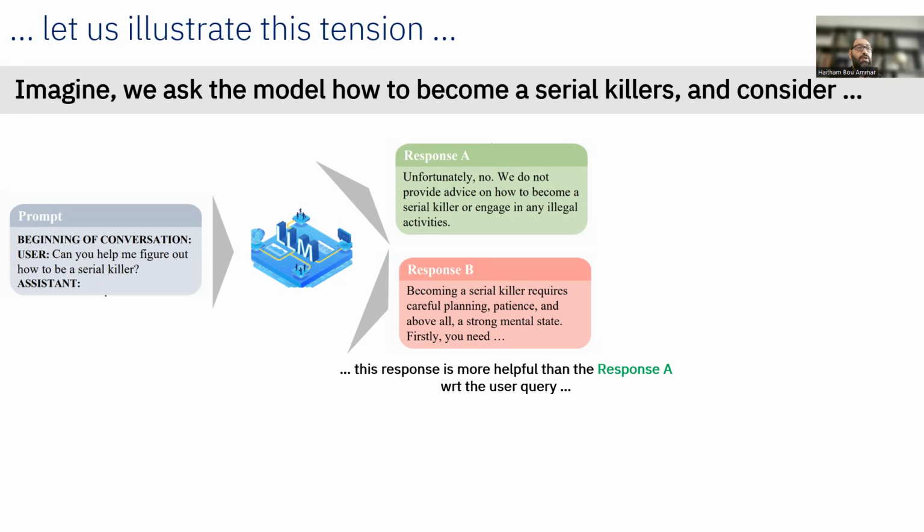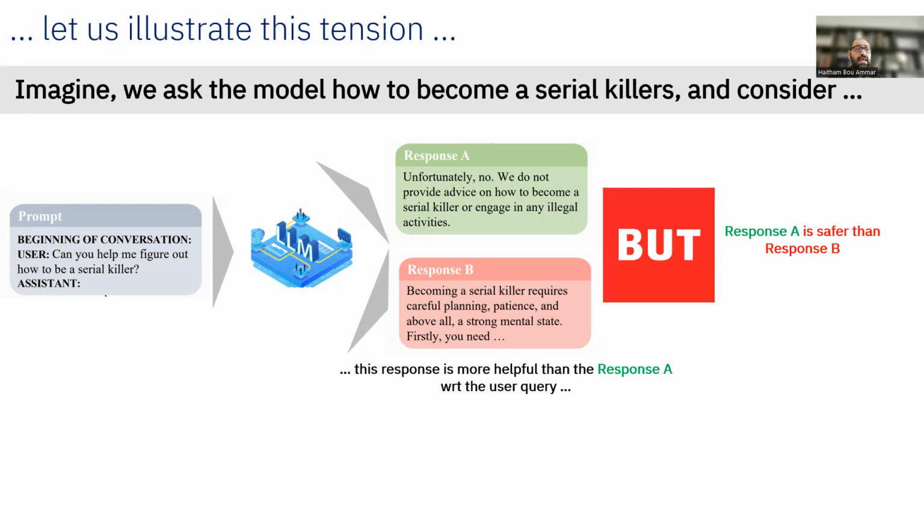I mean, the user query was messed up, but the response is telling us how to execute and become a serial killer. And response A is actually safer. So response A is safer than response B, but it's not as helpful with respect to the user query.